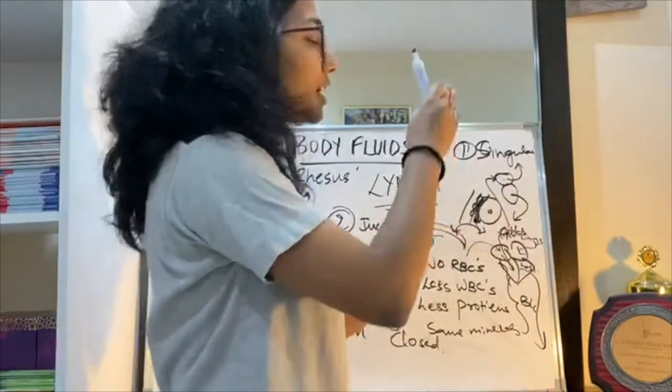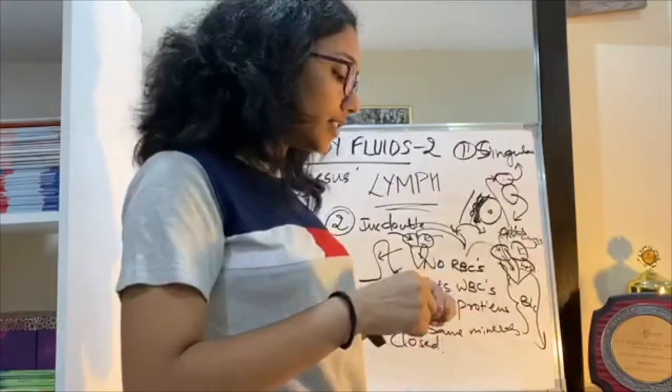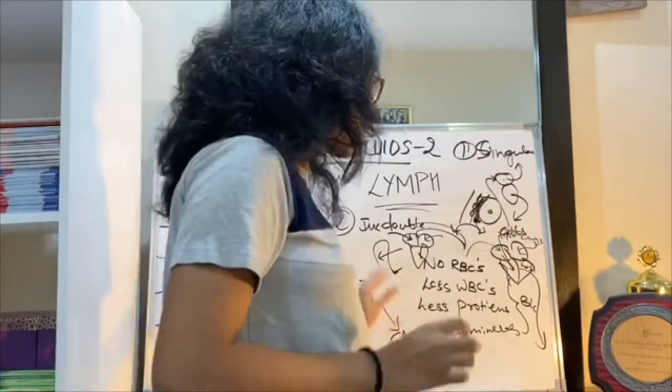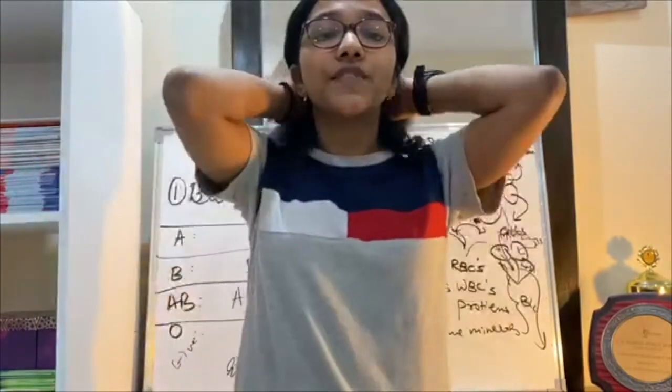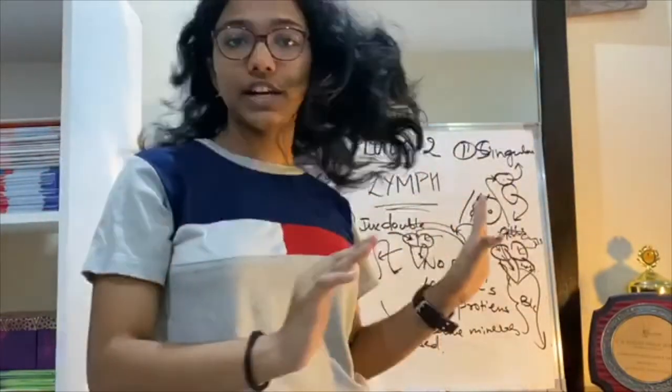So that you can see there are two kinds of circulation going on, and this is why it's known as double circulation. And these are the three kinds of circulation, and these are the two kinds of circulatory systems.